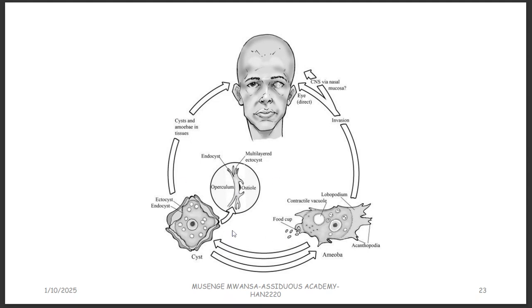So you can see again here, the cyst can penetrate and cause infection. Even the amoeboid form can also cause infection. If the eye is involved, can you see someone that has got keratitis there, inflammation of the cornea?